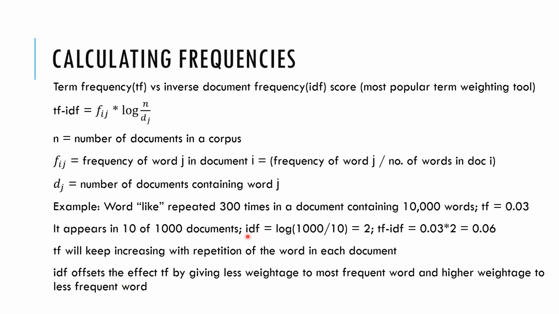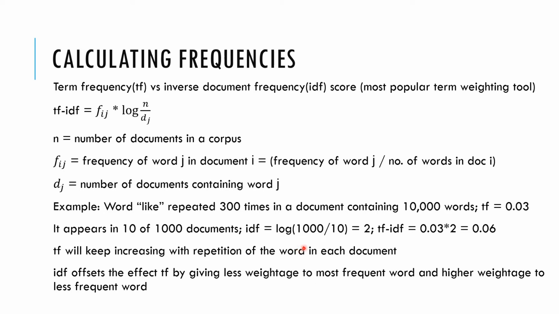So how does it work? Let's say the word the has appeared many times in every document. So TF, the term frequency, will increase because of that. But what about IDF? IDF is the inverse document frequency, right? So log of n by dj. Now that word the has appeared in all the documents, so it will be 1,000 by 1,000. So the log of 1 will be very less, right?